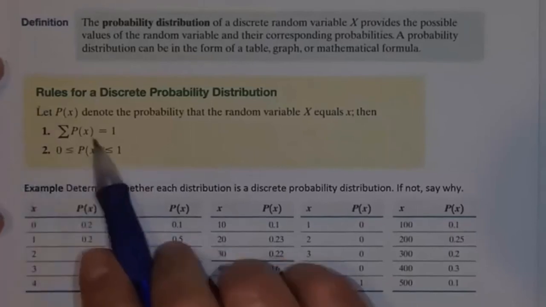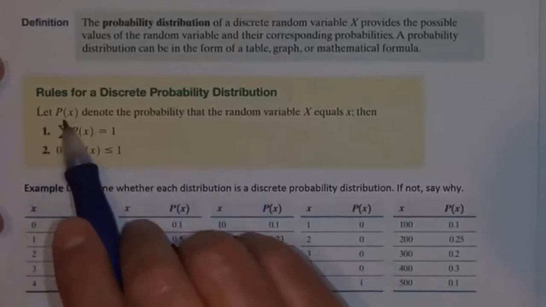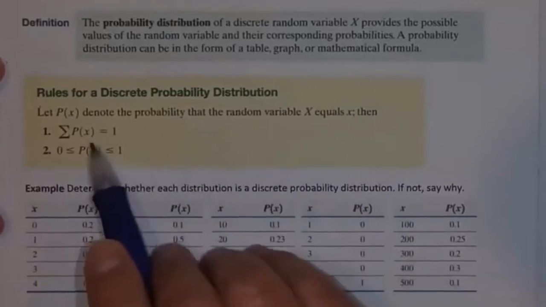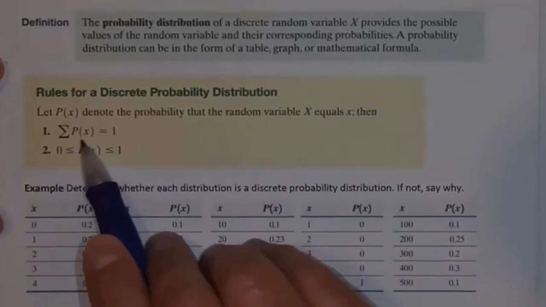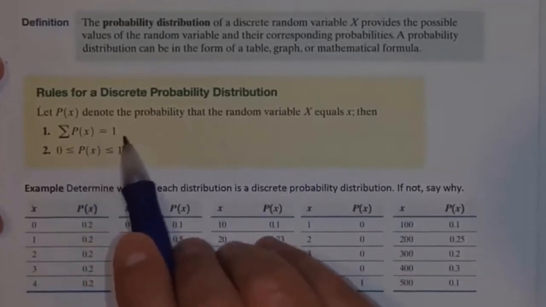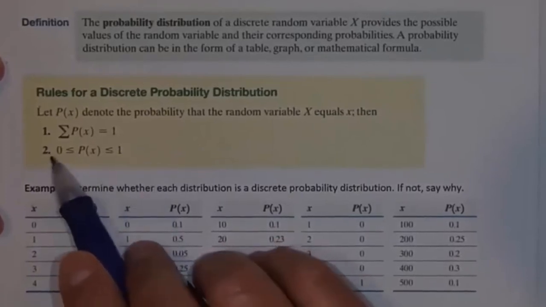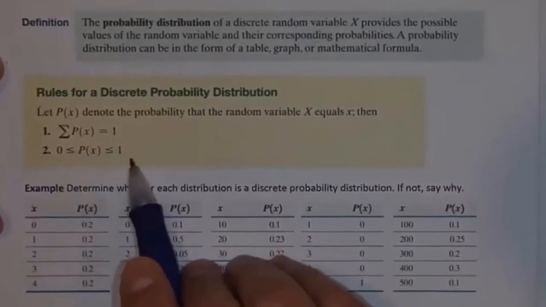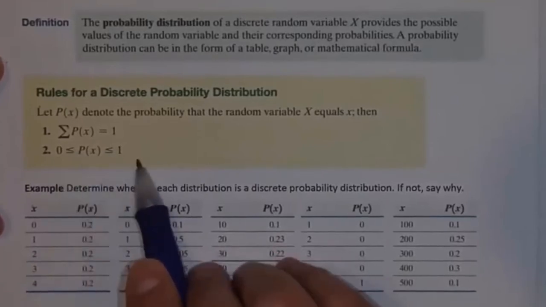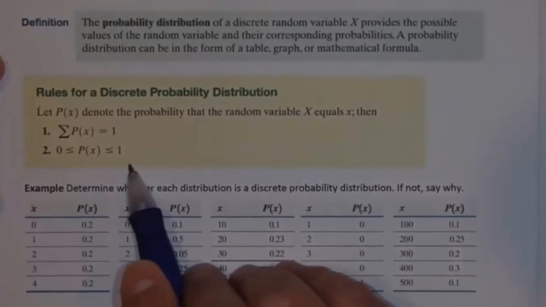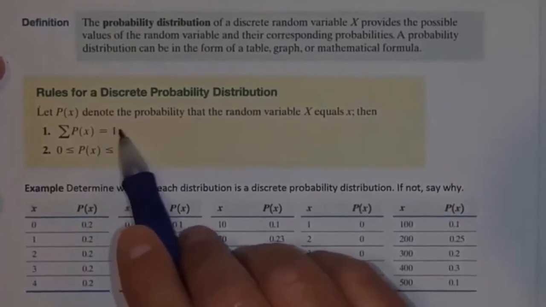So in fact, we have the same rules. If P(x) denotes the probability that a random variable X equals x, then if we add up all the probabilities, it has to add up to 1. And each of the probabilities has to be something between 0 and 1 inclusive. So all of the probabilities individually have to be between 0 and 1, and if you add them all up, it has to add up to 1.